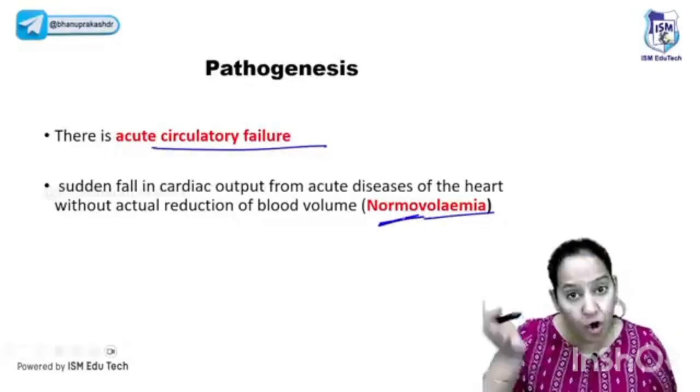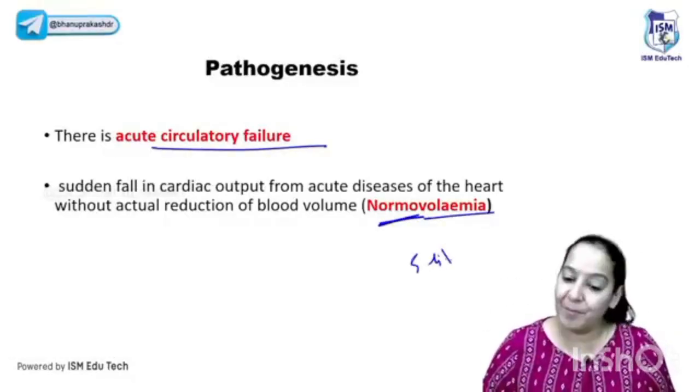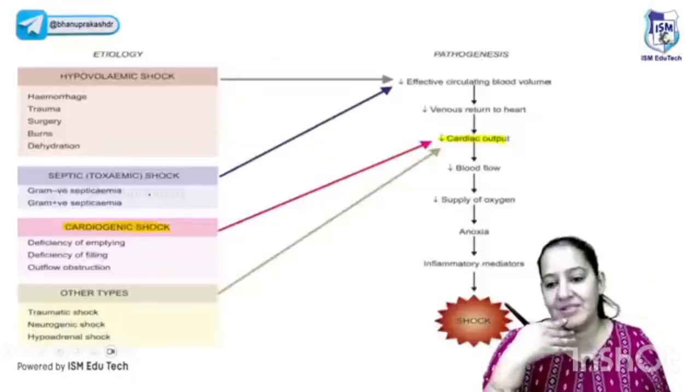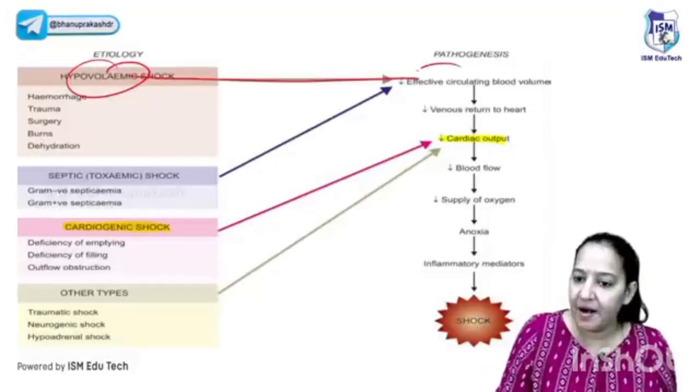But here the volume is normal. It's normovolemic shock. It's a shock with 5 liter of the blood, in contrast to hypovolemic shock. Still the patient is in shock. The problem is in the circulation. The problem is in the heart. Say yes.